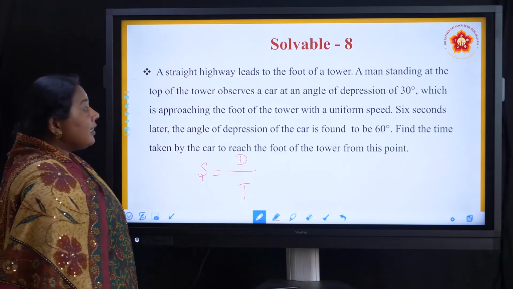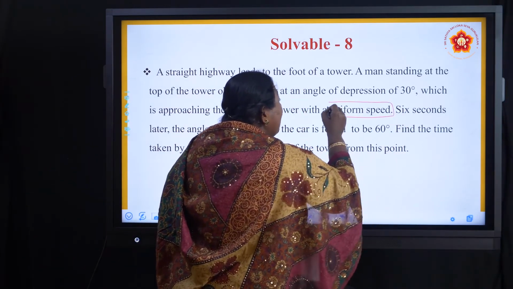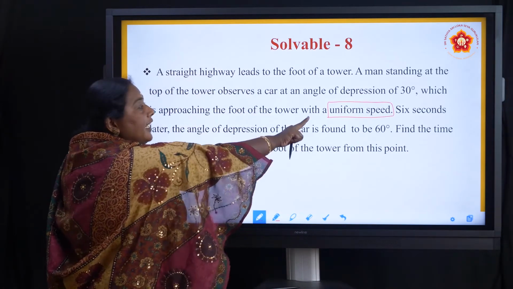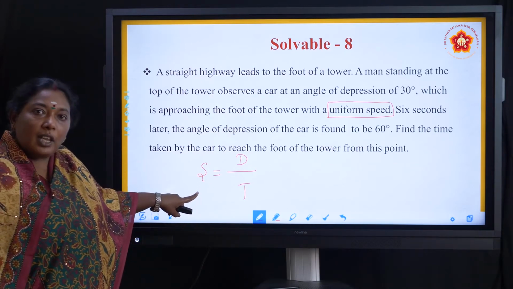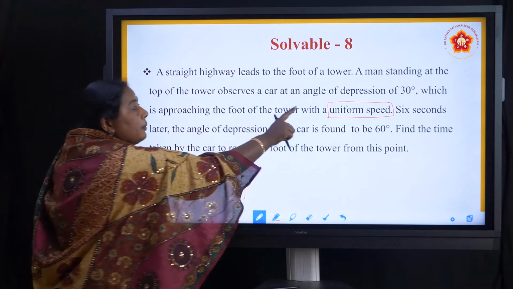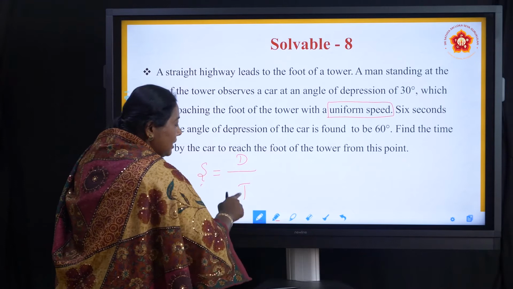So here they have given uniform speed. Do you understand why they have mentioned that word? If they didn't give uniform speed, we will not be able to apply this formula here. We will not be able to find the time there. So because of that, we are using the speed formula. Speed is equal to distance by time.